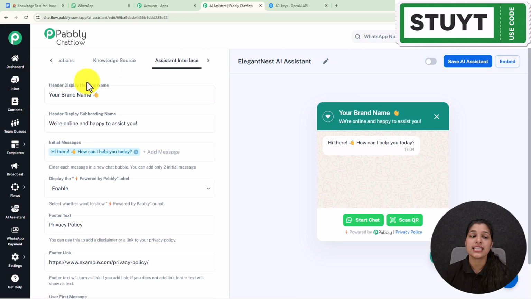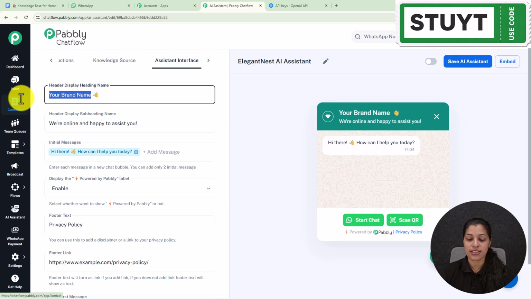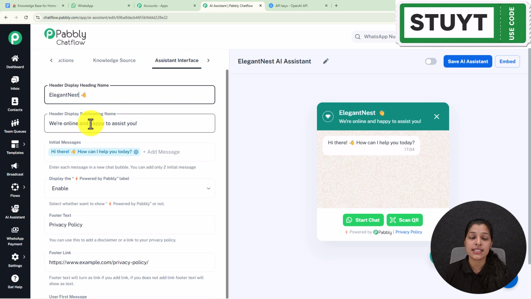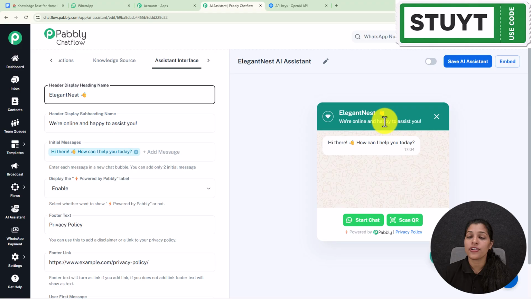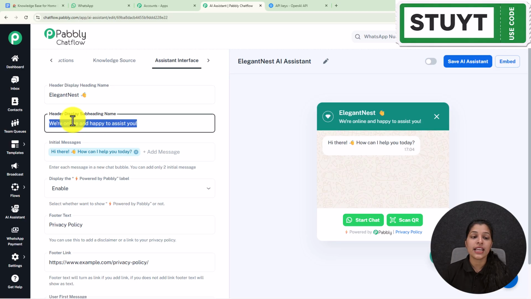So here we are getting this option for entering the header display heading name. So here I'm going to enter my header display heading name as Elegant Nest, and as I have entered this header display heading name, you might have observed one change, and that too in the preview of your AI assistant on the right hand side. So likewise you can provide the header display heading name for your AI assistant. And now we are getting this option for entering the header display subheading name, and here we are already getting a subheading name, that is we are online and happy to assist you. And this subheading name can also be seen on the preview of your AI assistant.